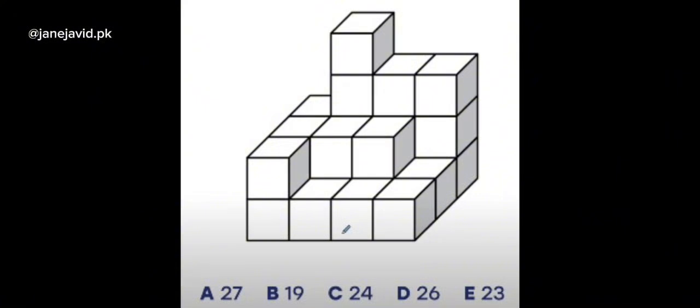So the second layer has 1, 2, 3, 4, 5 that are visible, and visualize what could be the hidden ones. There are basically 4 columns. You have already counted 1 column, you have 3 columns left, and in the second layer you have 5 visible and 3 hidden boxes. So that makes the second layer 8 cubes. Moving on to the third layers, they are basically visible.